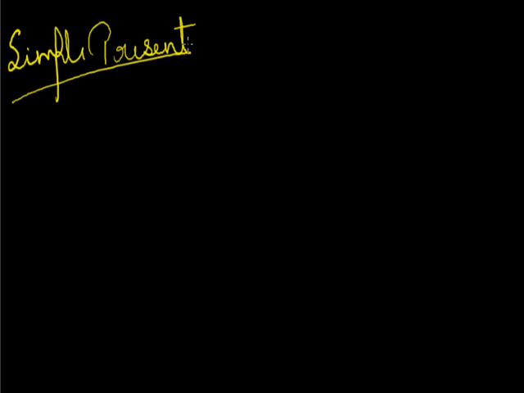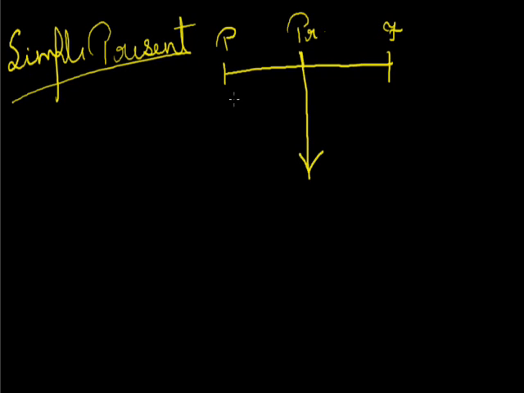Simple present is something which happens in the present, including the past as well as the future. Showing you in the diagram, for example, this is the past moment, this one is the present moment, and this is the future moment. It represents all time, including the present moment. The past, the future, including all time, is known as present simple.